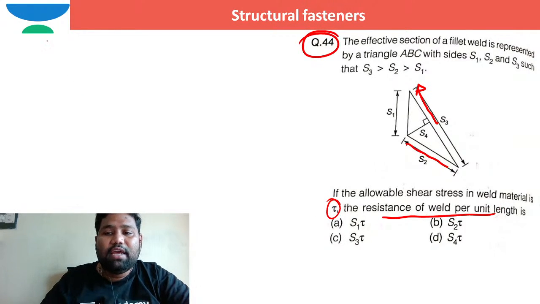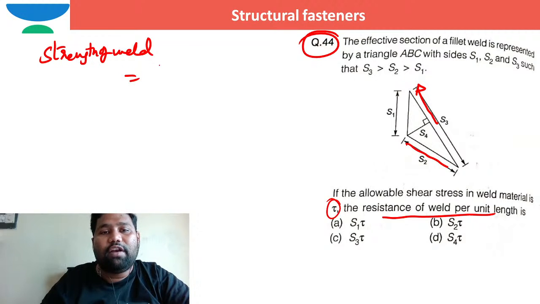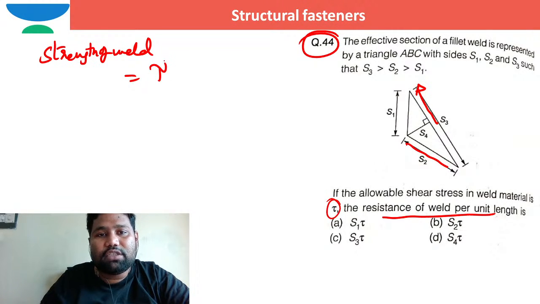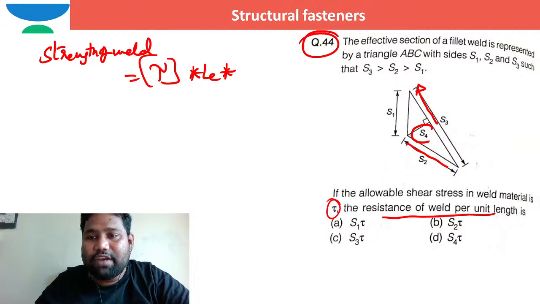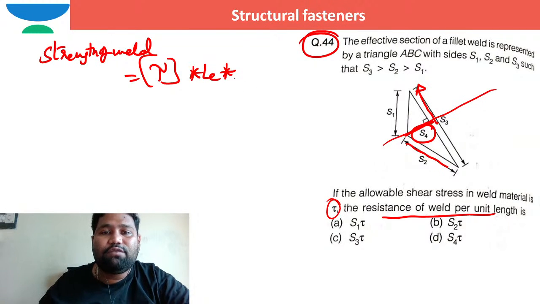So how can you say the resistance, or strength, of the weld? Generally, the strength of the total weld is the allowable shearing stress tau, multiplied by the effective length, multiplied by the throat thickness. What is the throat thickness here that was given in the problem? The throat thickness is the least effective thickness of the weld, along which the crack will originate, which will be the least thickness. So in case of any weld, the least thickness will be the throat thickness. What is the least thickness here? S4 is the least thickness.